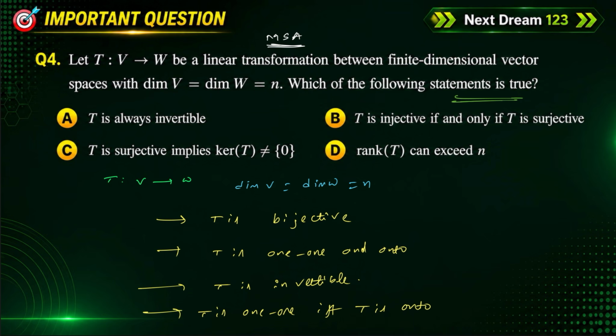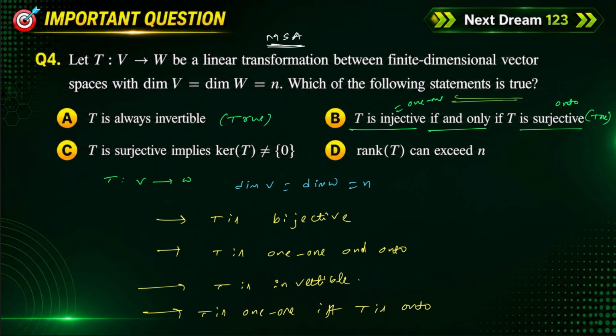Okay, T is bijective, T is 1 to 1 and onto, and T is invertible, and T is 1 to 1 if and only if T is onto. Okay, see if you verify the answers, T is always invertible, it is true, it is always true. T is injective, which is nothing but 1 to 1, if and only if T is surjective. Yes, surjective is nothing but onto, this is also true,